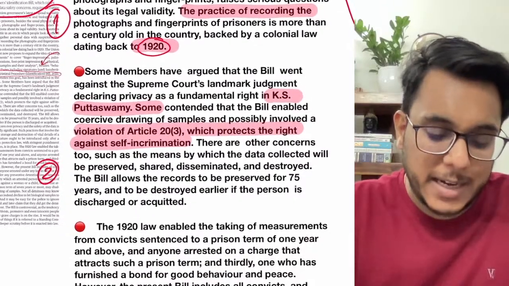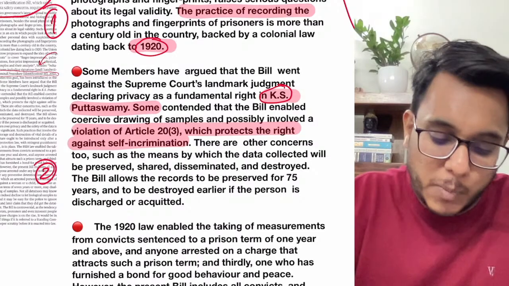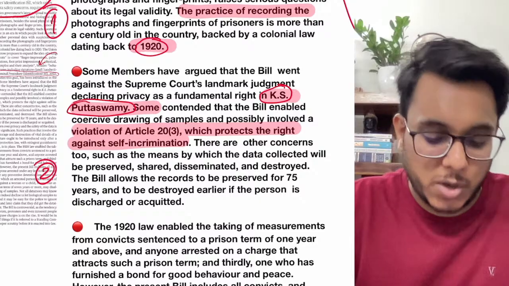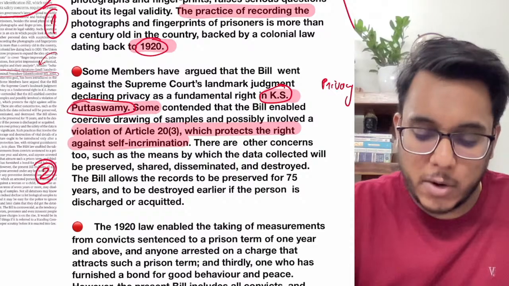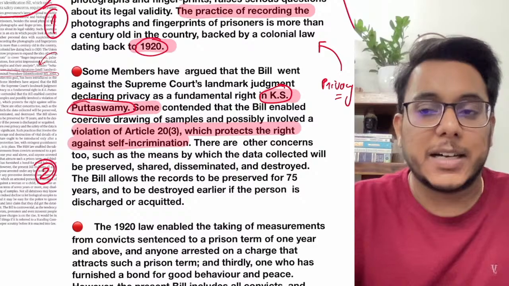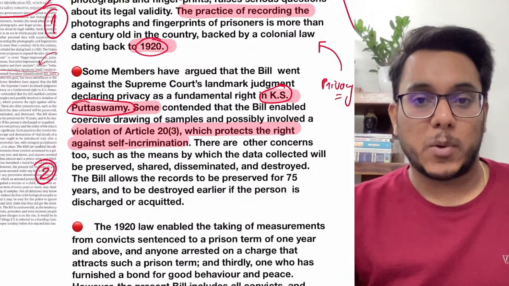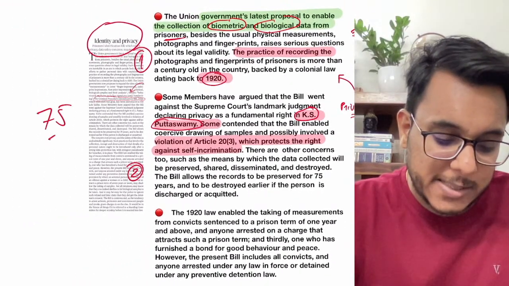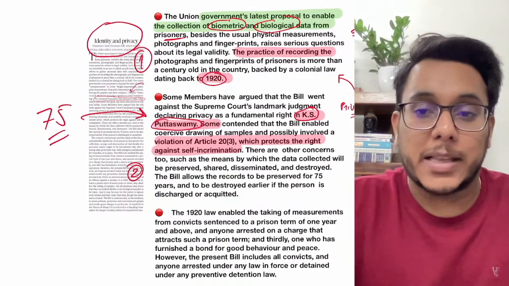Now let's understand what is exactly the problem, what is the controversy that has developed. Number one, it has been said that this bill is impacting the judgment given by the Supreme Court in the Puttaswamy case. Multiple times I have explained to you that the Puttaswamy case was the case where the right to privacy was recognized as a fundamental right. Guys, it has been said that by such data that the government is taking, a person's privacy will get impacted, because it has been provided that the data that will be taken can be kept in the database for the next 75 years. So for 75 years the data can be stored, and it will impact the privacy.